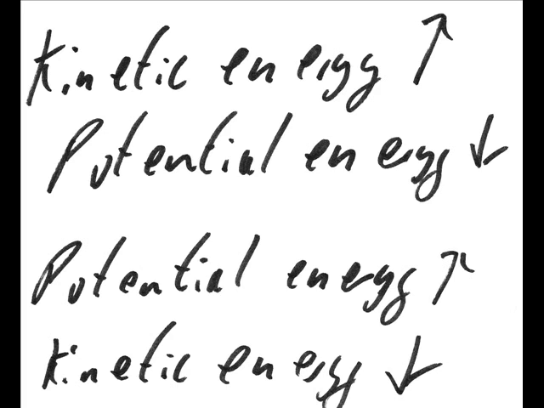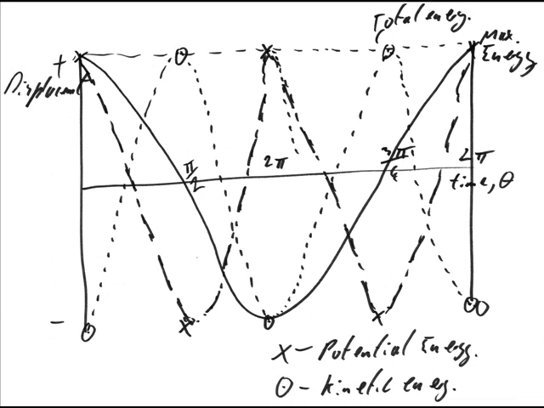On completion of a full cycle, time period equals T, the displacement is back to its maximum positive value. Velocity is back to 0, kinetic energy is also back to 0, and potential energy is at a maximum. Looking at it on a graph, you would need time and displacement along the x-axis, and energy on the y-axis. There is no need for a negative part of the graph, as energy is not negative. You could have a line across the top of your graph to represent total energy. This value does not change as energy does not enter or leave the system.